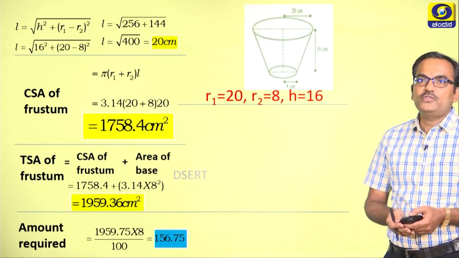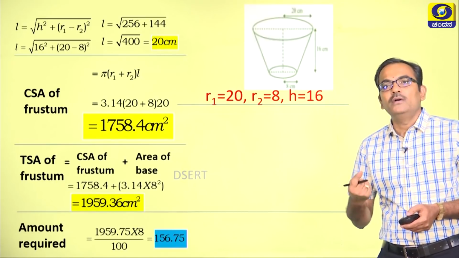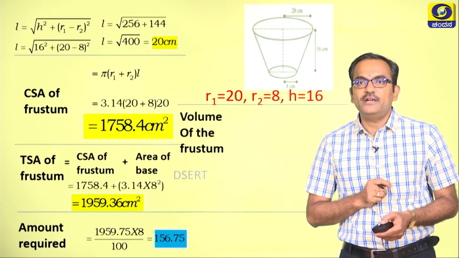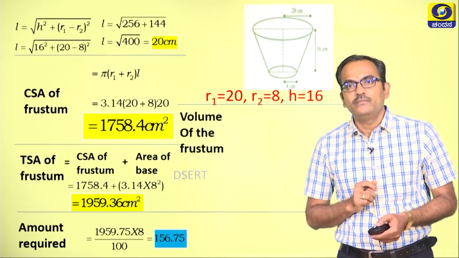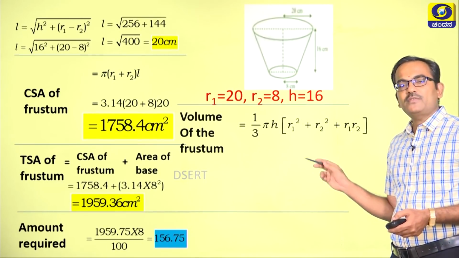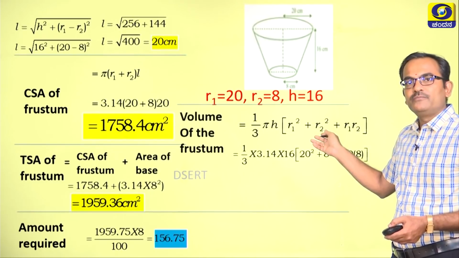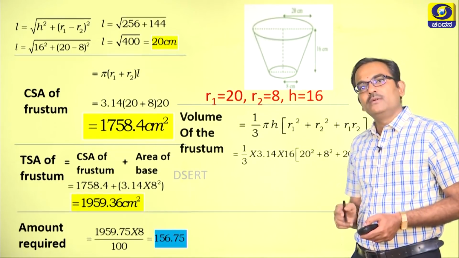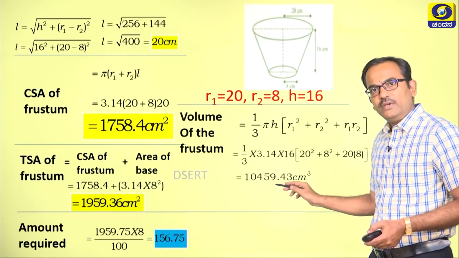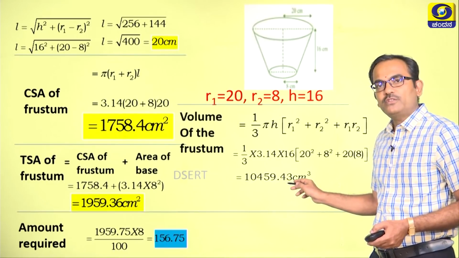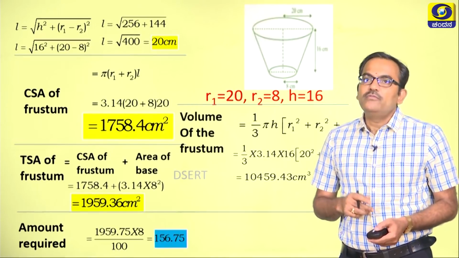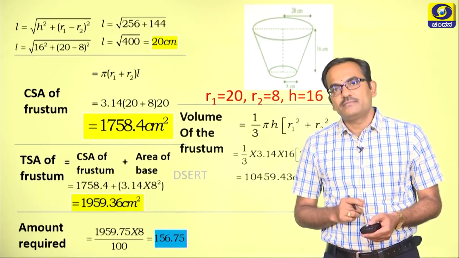The other part is to find the amount of the milk required. See, the volume of the frustum is to be considered in order to find the amount. The volume of the frustum is given by 1 by 3 pi h times (r1 square plus r2 square plus r1 r2). On simplification, when you substitute and simplify, you get 10,459.43 centimeter cube, and in the standard way we keep the volume in liters, right.